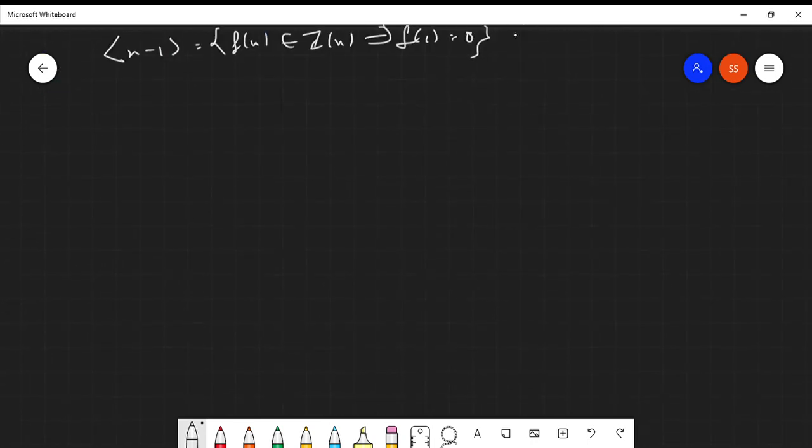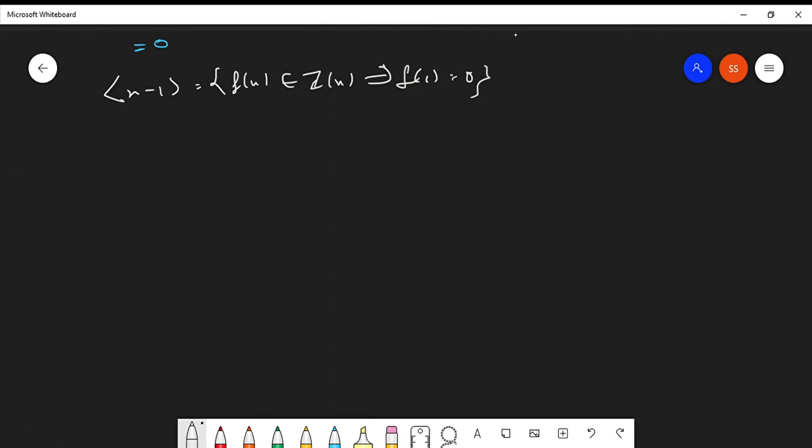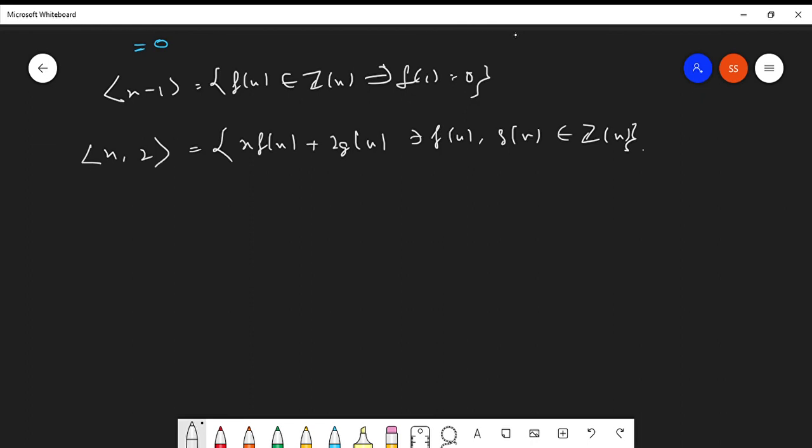It is already pretty long. What is the ideal generated by x comma 2? Okay, let's see. So how will this look? This will look like x f(x) plus 2g(x) such that f(x) and g(x) belong to the integer polynomial ring.